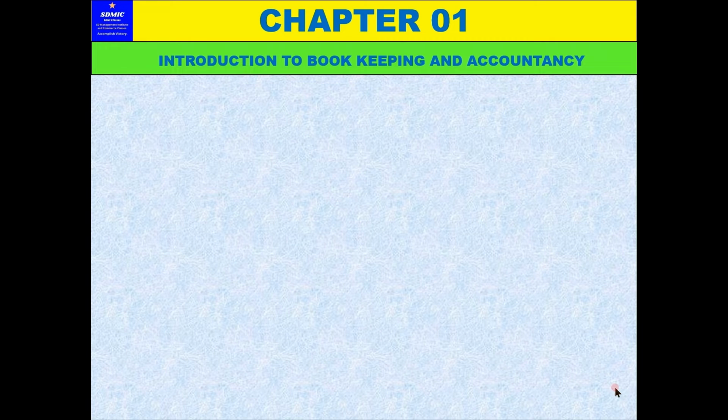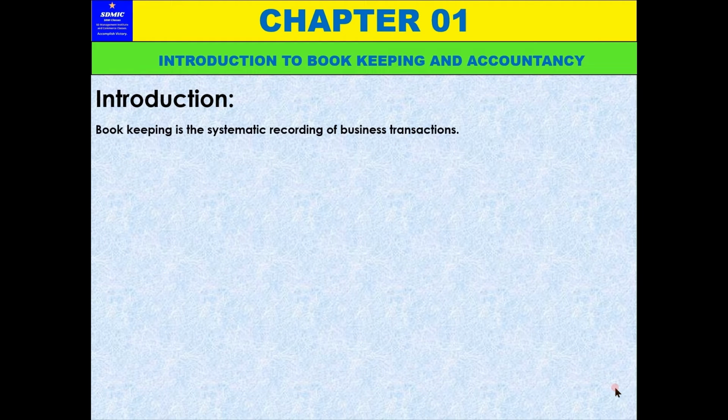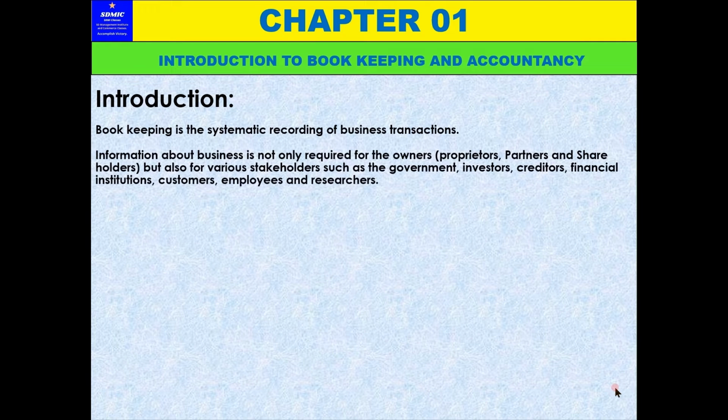Our topic is Introduction to Bookkeeping and Accountancy, Chapter 1. We learned the introduction of bookkeeping. Bookkeeping is a systematic recording of business transactions. Bookkeeping is required for recording information about a business. That information is required not only for the owners but also for the stakeholders such as government, agencies, investors, creditors, financial institutions, customers, employees and researchers.